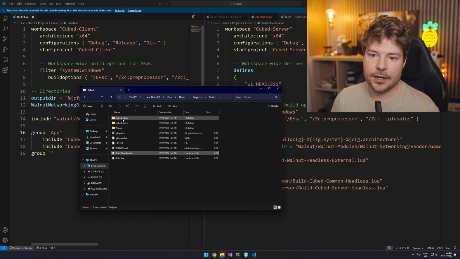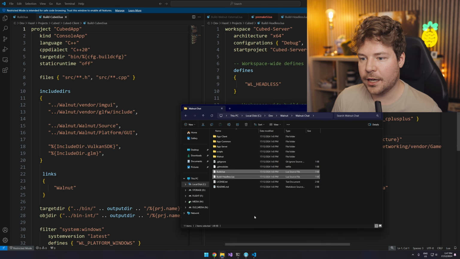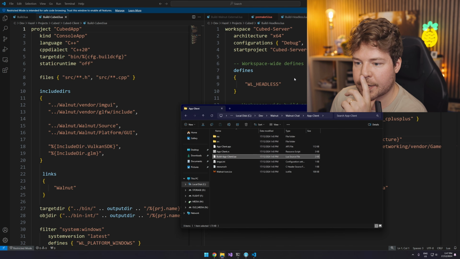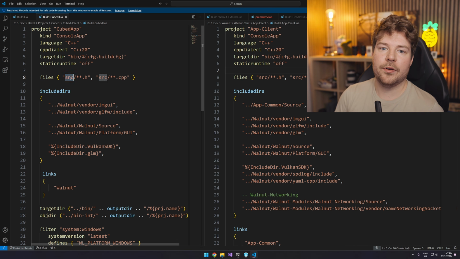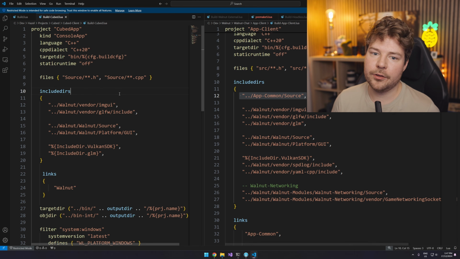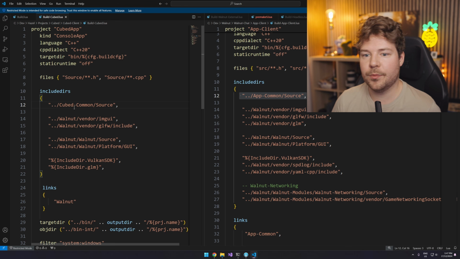Let's go over here. Now, cubed client and cubed server are going to have things inside them as well. I'll just verify how similar this is to Walnut chat. So here's the build app client. Oh yeah, we did rename our directory to source, didn't we? So let's do that. We're also including app common source. So I guess we should probably do that. We'll say cubed common source.